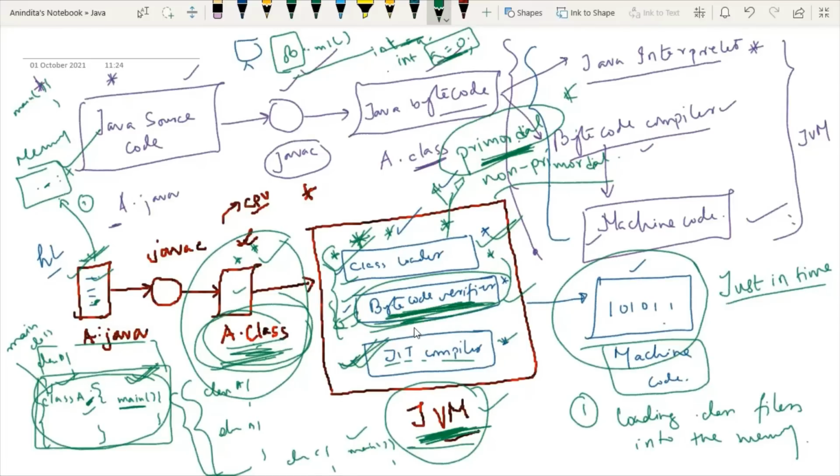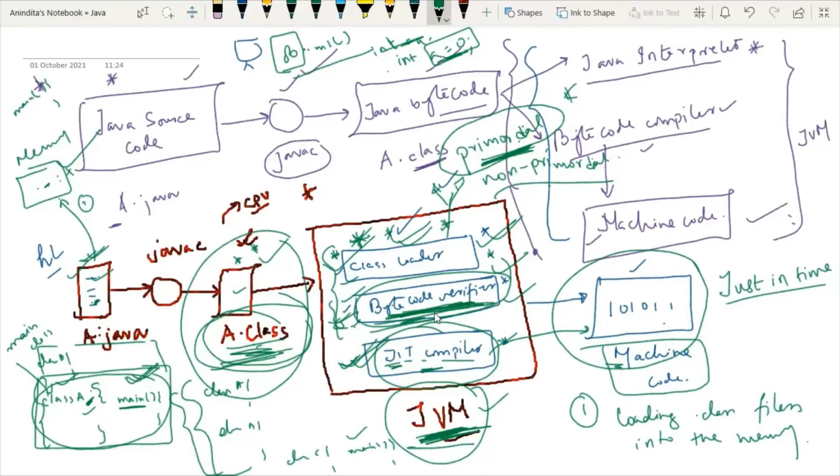That's why just mark this word: whatever bytecodes are loaded and verified, those bytecodes are converted into the machine code by the JIT compiler. This point you have to keep in mind. Loaded and verified dot class files are later converted into the machine code by the JIT compiler. If the bytecode is not loaded and not verified, this JIT compiler will not take any action.